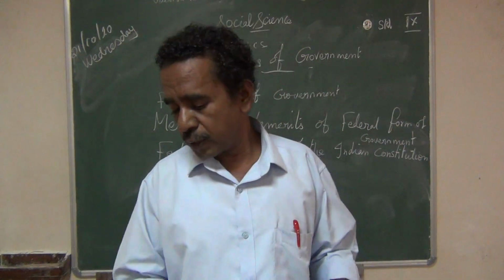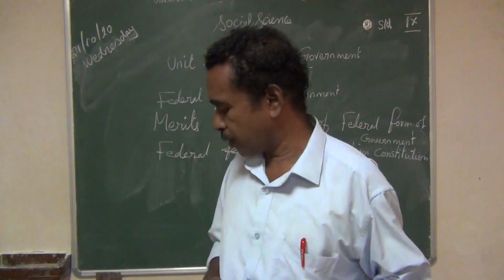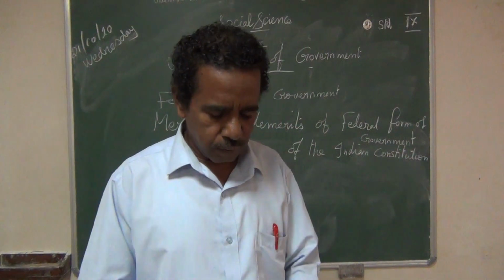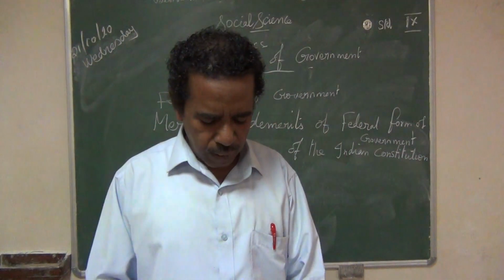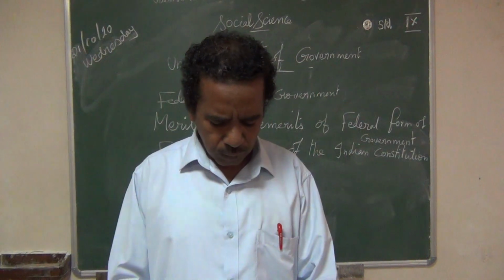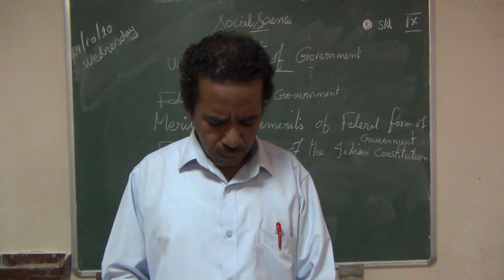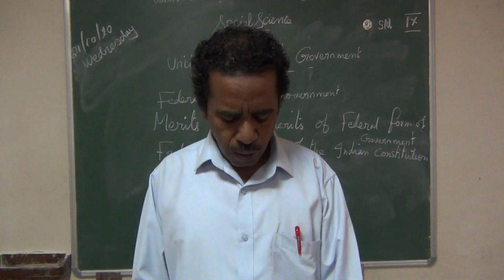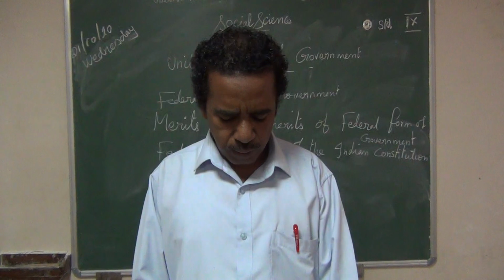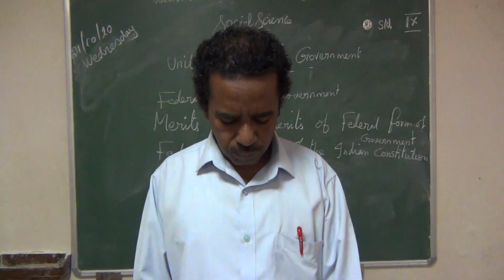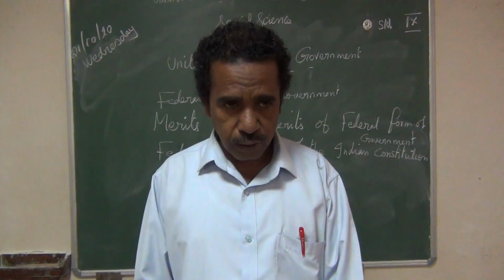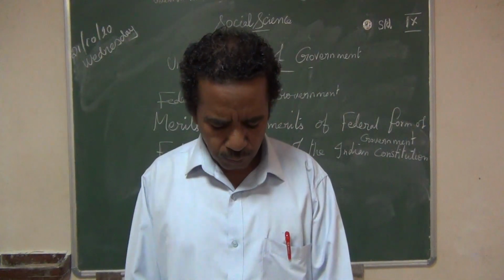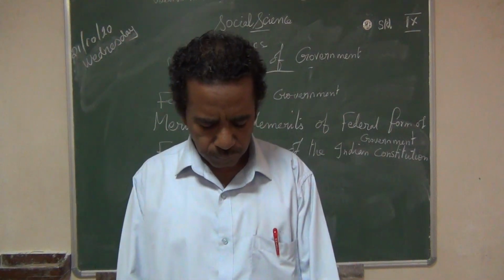Examples of unitary form of government: England and France. England and France are the few examples of unitary form of government. Second one, the parliamentary government is also known as cabinet government. You can see the spelling from the book.